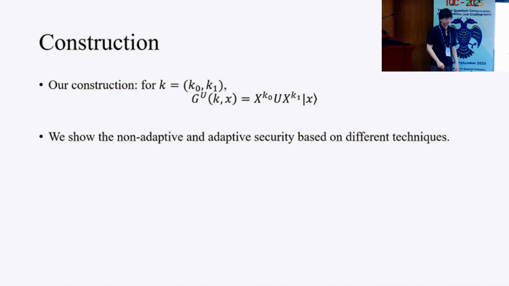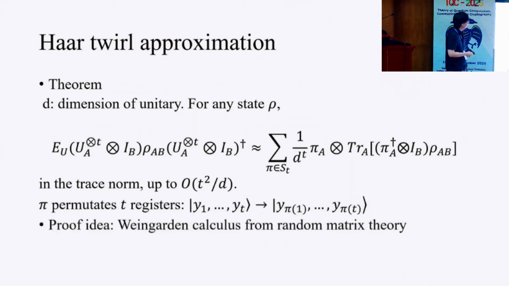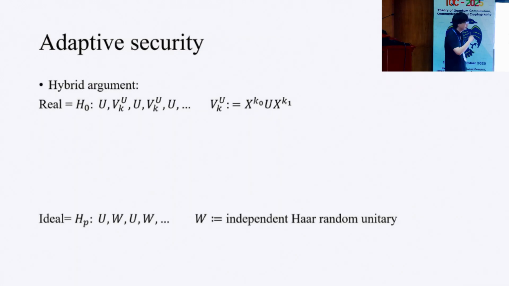Go ahead, sir. Doing an oracle based on Haar random unitaries would require an exponential runtime for each individual query. The oracle is based on a Haar random unitary.